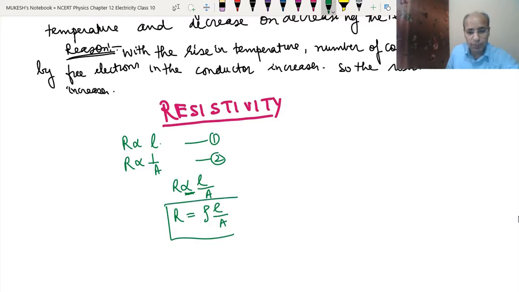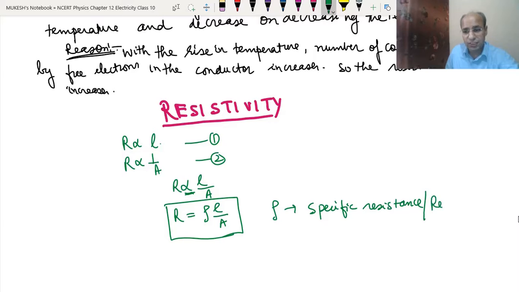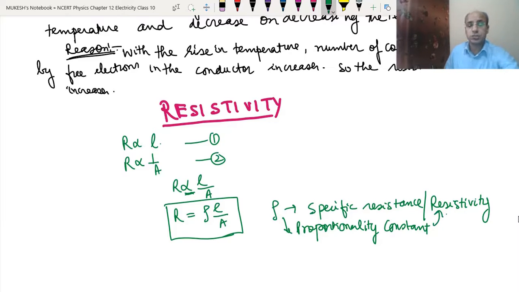So this is the formula that we get, where rho is the specific resistance, or we can say the resistivity also. Okay, so this rho is basically a proportionality constant. And this is also known as the specific resistance or resistivity. Clear?